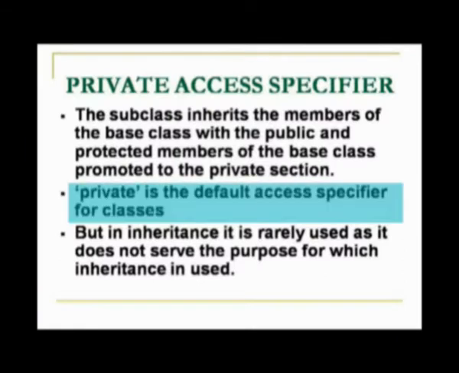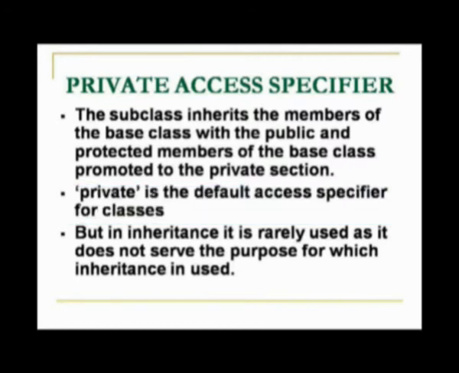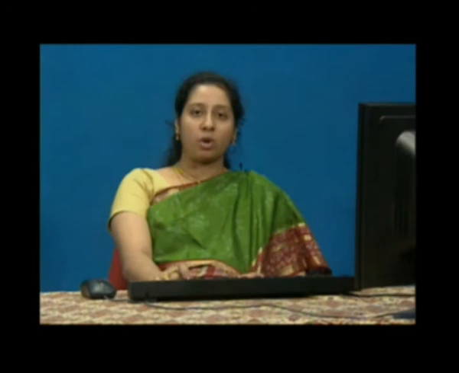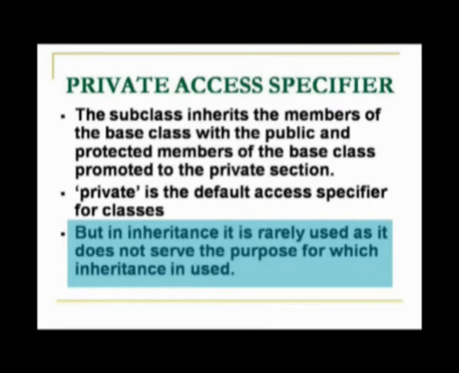So, in case you forget to mention the access specifier when you are inheriting or when you are declaring the data members, all the members will become private. That means you cannot access any of the members that are present in the base class. So, we always have to remember that when we inherit, we have to explicitly mention what type of derivation, what access mode of derivation we are inheriting with. In inheritance, it is rarely used.